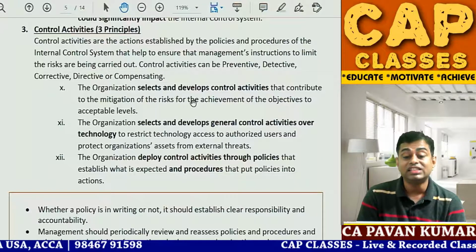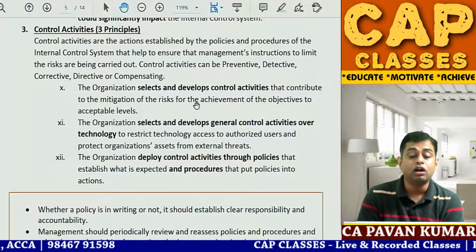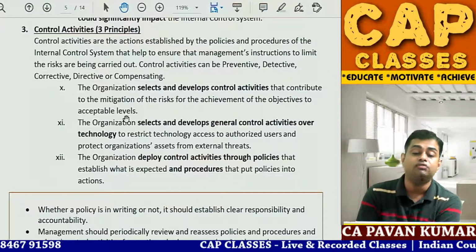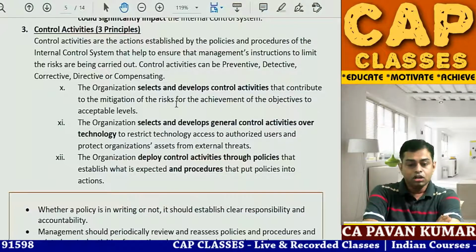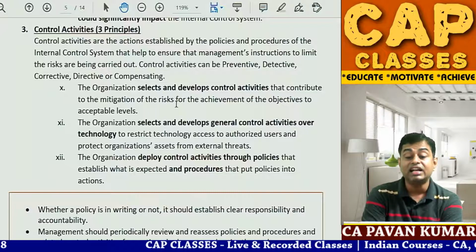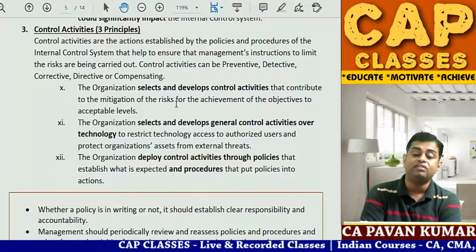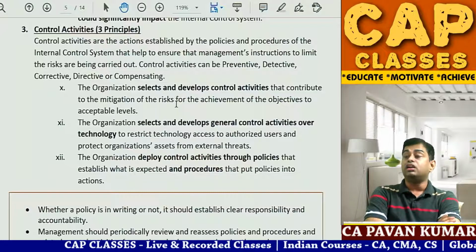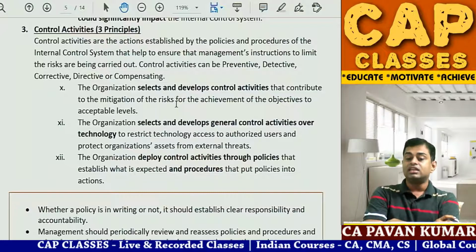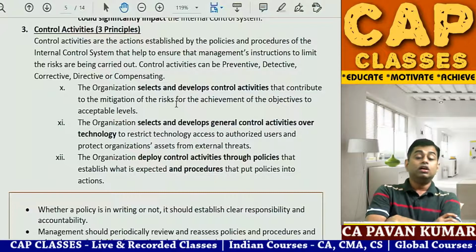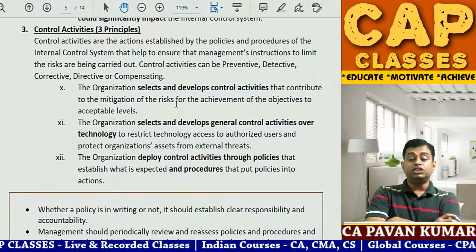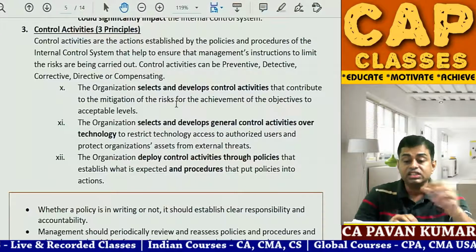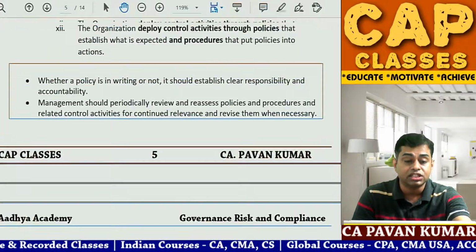The organization selects and develops control activities that contribute to the mitigation of risks for achievement of the objectives to acceptable levels. The organization selects and develops general control activities over technology to restrict technology access to authorized users and to protect organization assets from external threats. The organization deploys control activities through policies that establish what is expected and procedures that put policies into actions.